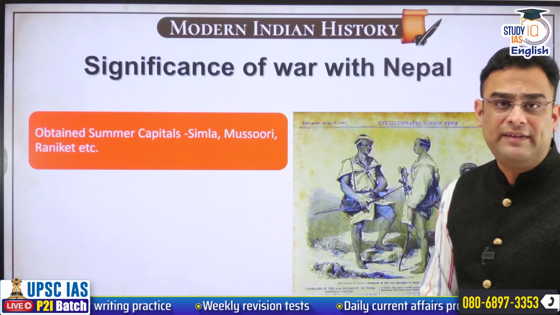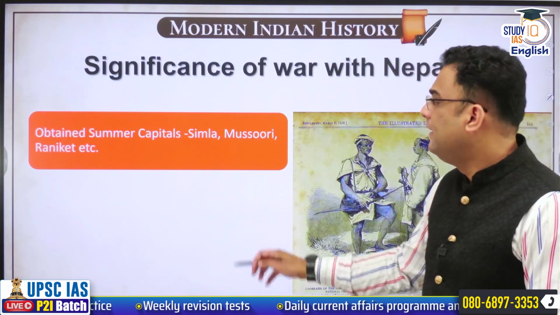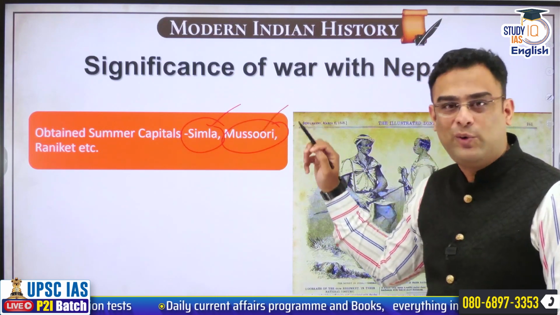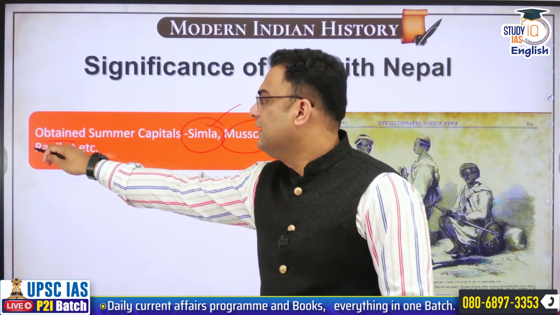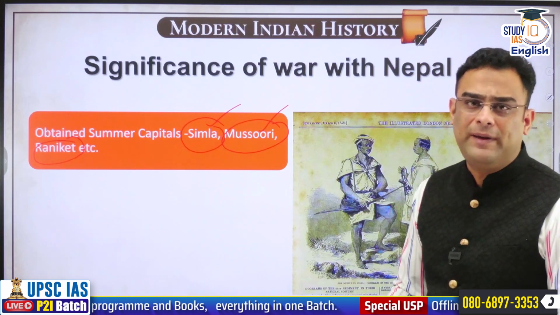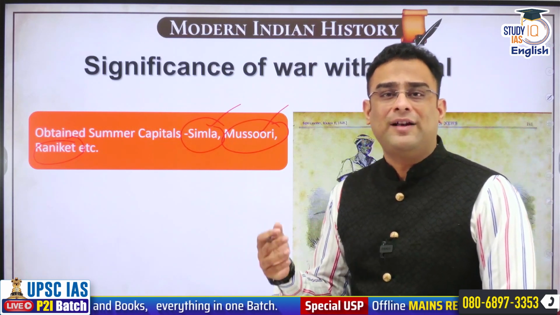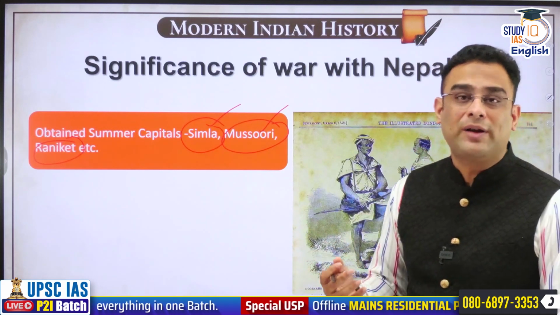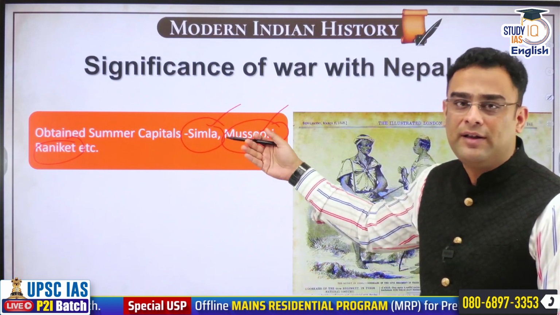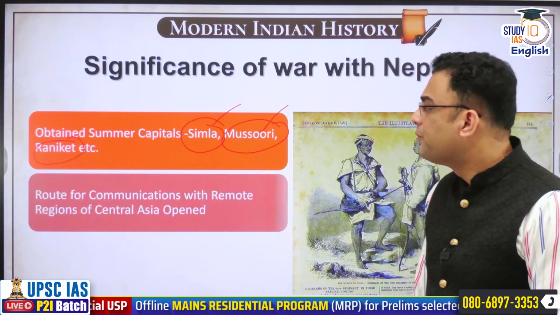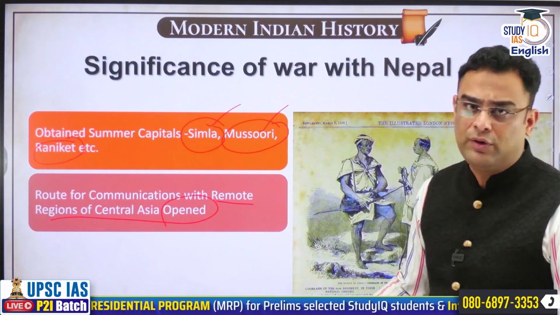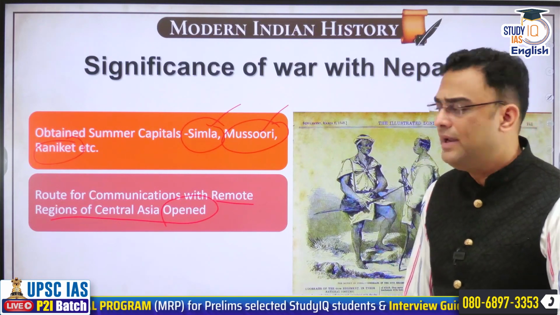How did it help the East India Company? In immediate sense, it gave the Britishers the areas of Shimla, Mussoorie, Ranikhet and others. These are all summer capitals of the British. The British, being used to more cold climates, found it very difficult to survive the hot, humid climates of India during the months of April, May, June, and so very often they used to go to these summer capitals. Route for communication with remote region of Central Asia was now opened through the areas that were taken from Nepal.